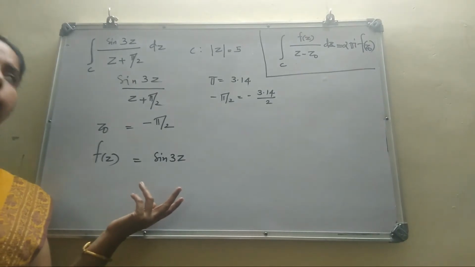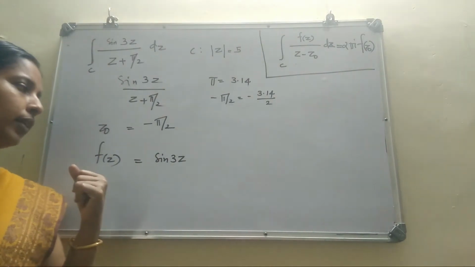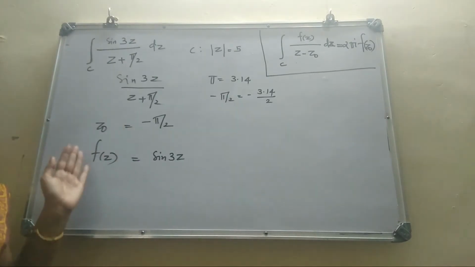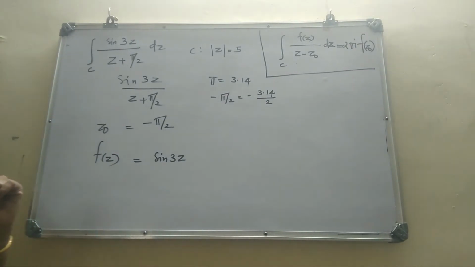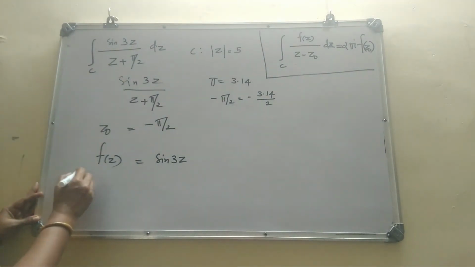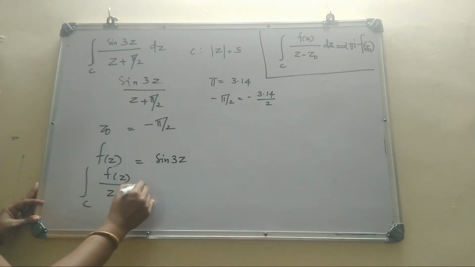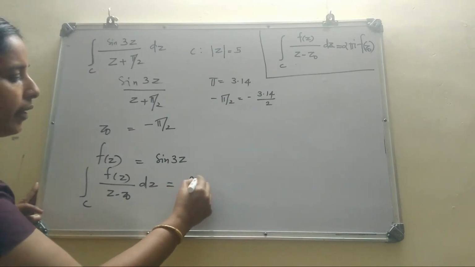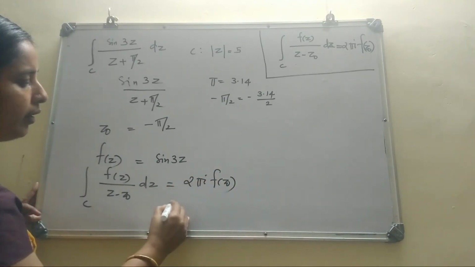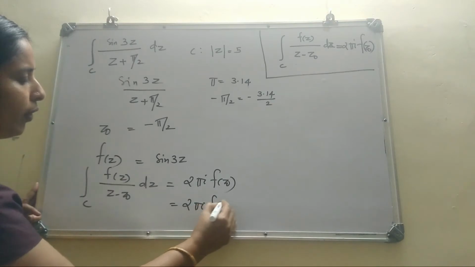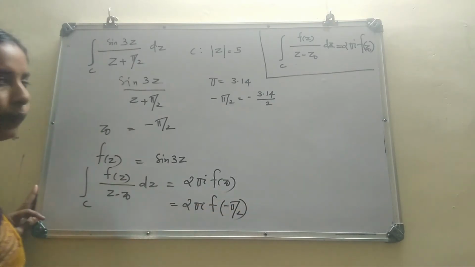So in particular it is analytic within and on the given circle. Then we have the integral over C of f(z) by z minus z0 dz is 2 pi i f of z0. It is 2 pi i f of minus pi by 2.